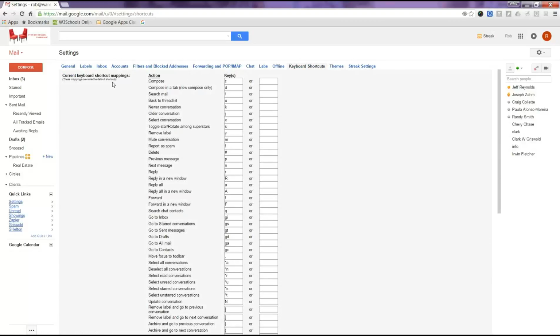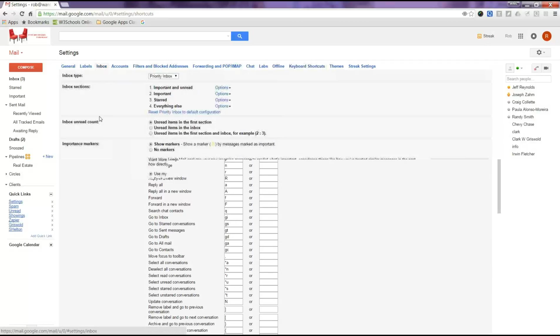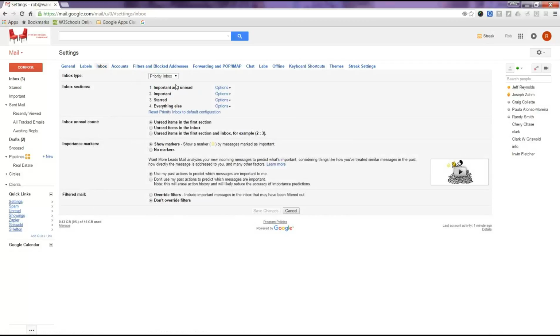So let's go to inbox first, because that's the first thing I want to set up, your priority inbox. If you look right here, it says priority inbox. So these are the different types of email. You've got default, right? You've got your default inbox, and I have priority inbox, not my default. So then I set it up.